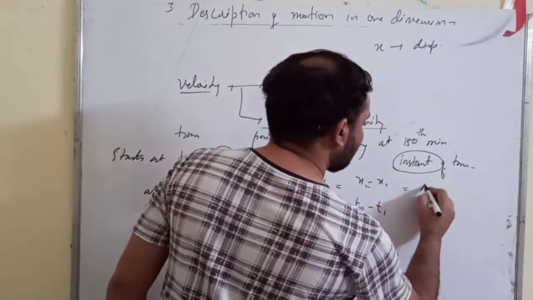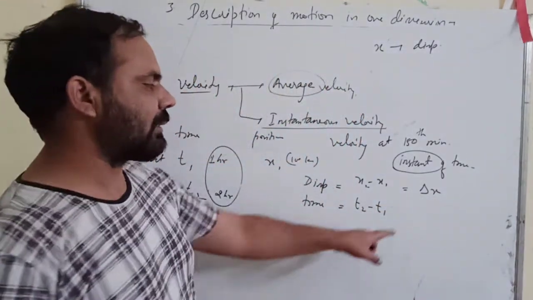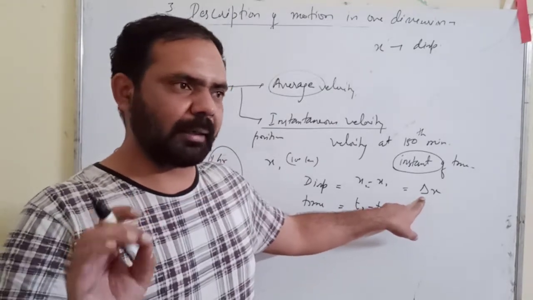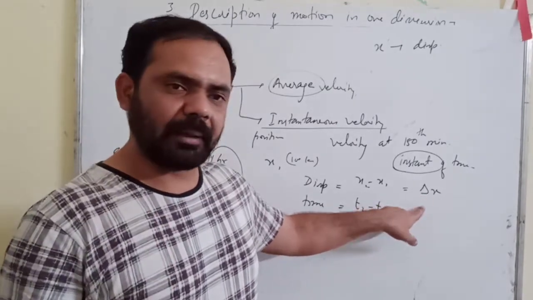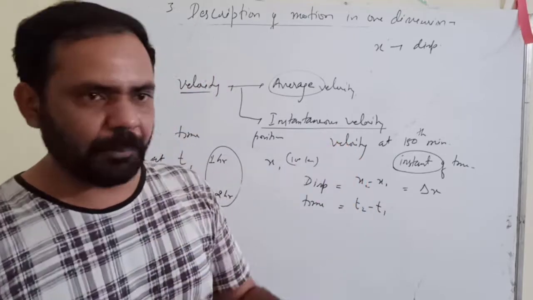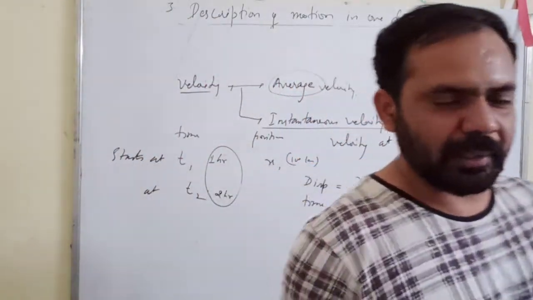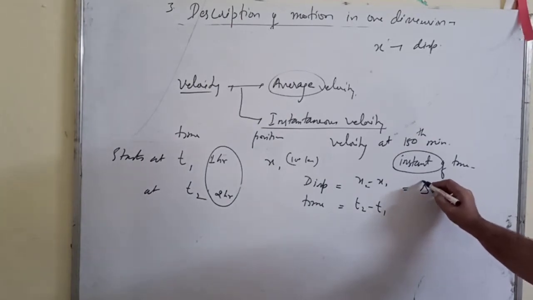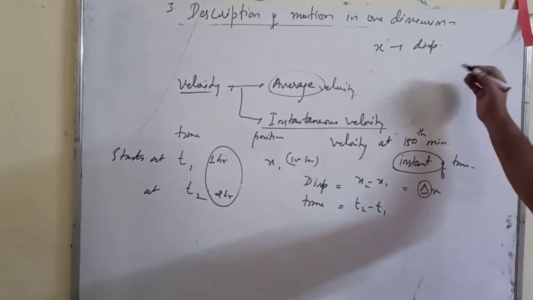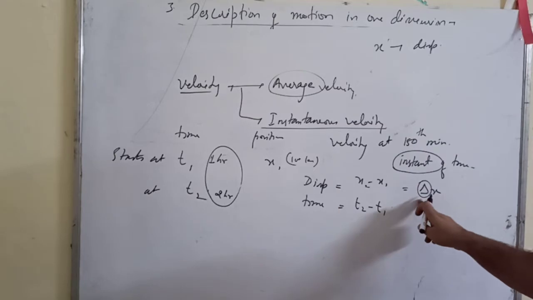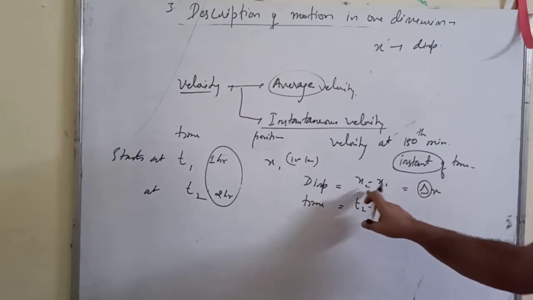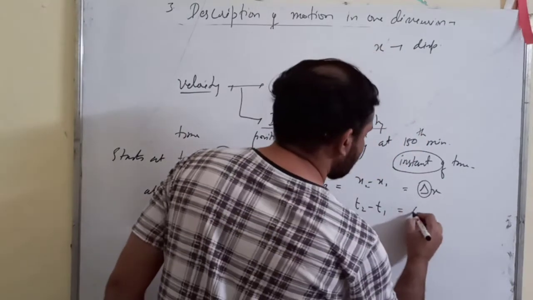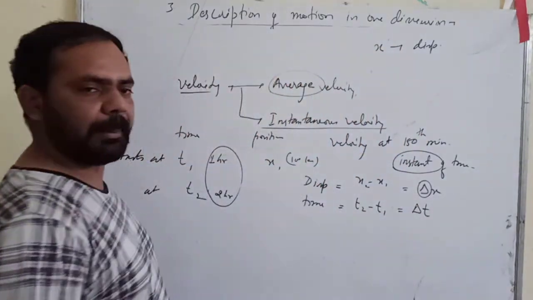Simply you can mark it by delta x. Now this triangular symbol is a Greek symbol called delta. Delta in physics and mathematics, from class 11th and 12th, refers to change. Whenever the delta sign is written, it means change. So you will read this as change in x, the change in the value of x. This is your change in the value of time.